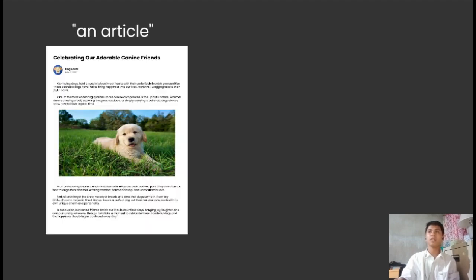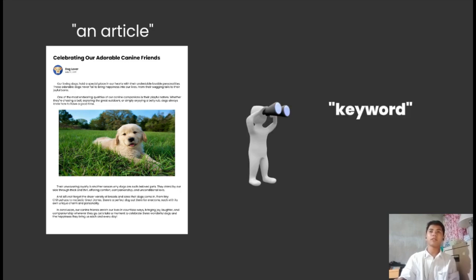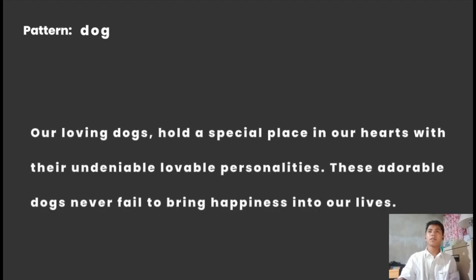To start, let's say we have a long text dataset such as an article from a news website, and we want to search for a particular keyword or phrase within that long text. In our case, we will search the pattern of the word dog. Let us look at the first paragraph of the previously shown article's content. In the process, it said that the pattern must be aligned with the keyword in the beginning of the text.